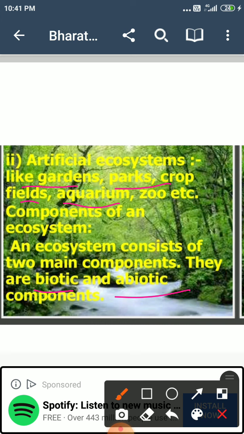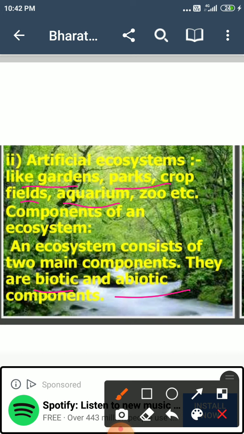Abiotic components mean non-living components and biotic components mean living components. Thus we can say that an ecosystem consists of the non-living environment and the living biological community. Get it?